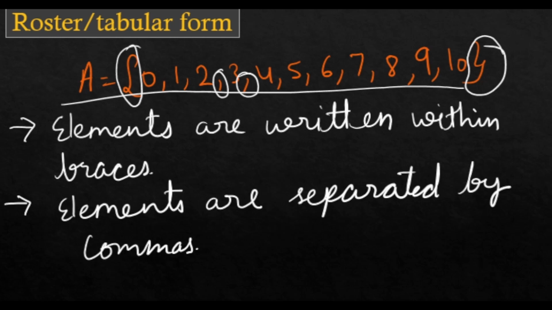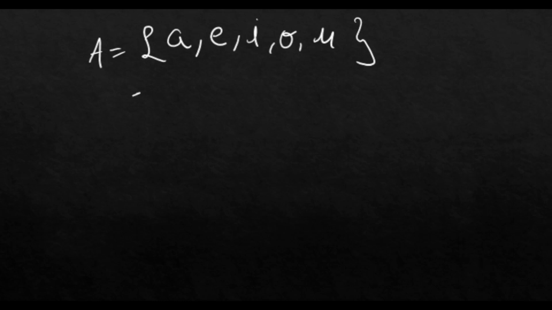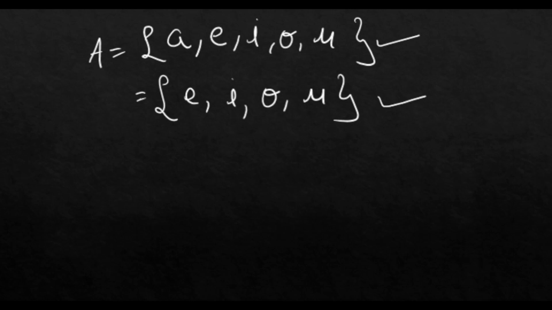Second, elements are written within braces, and elements are separated by commas. The manner of writing elements in a set doesn't matter. For example, if I am writing elements in a set like this, or I am writing the elements like this, whether you write them continuously or randomly, they will denote the same set. Repetition also doesn't matter as it represents the same set.